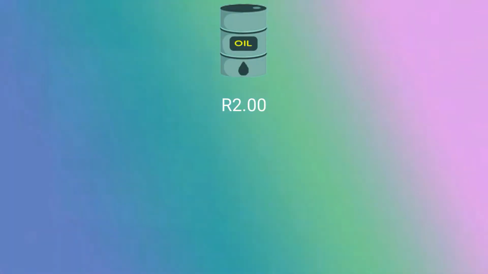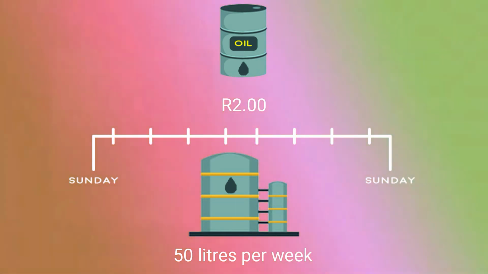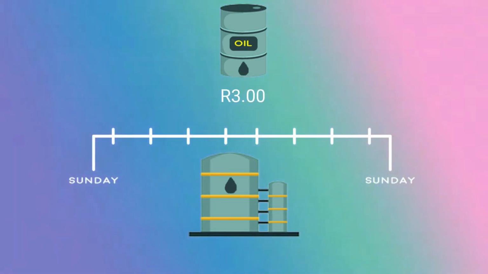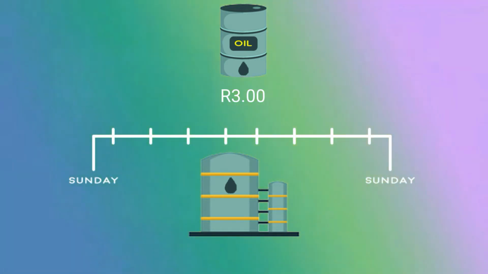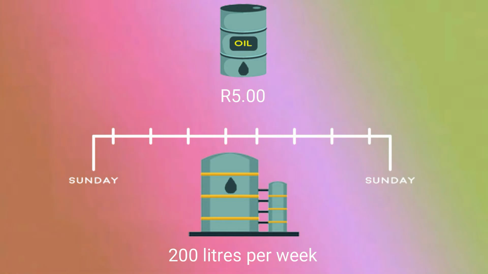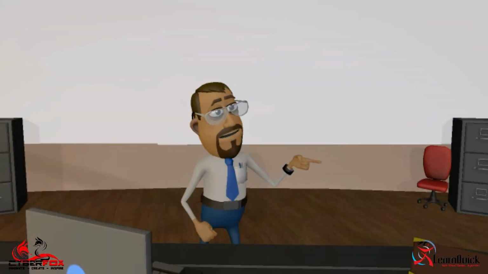Continuing from the petrol example, oil companies may be willing to supply certain amounts of petrol at certain prices. At 2 Rand, they are willing to produce 50 litres per week. At 3 Rand, they produce 100 litres per week. And at 5 Rand, they produce 200 litres per week. Suppliers want to provide products at higher prices, and consumers want to purchase products at lower prices.